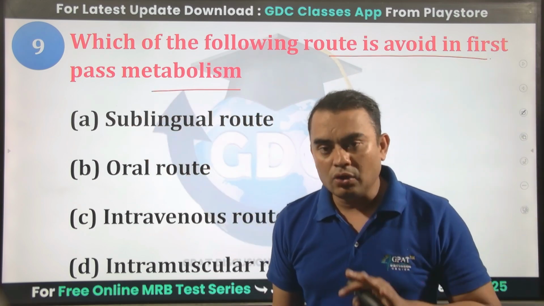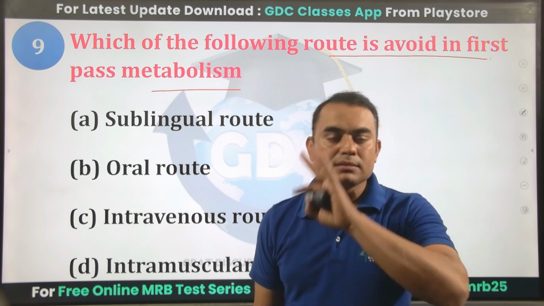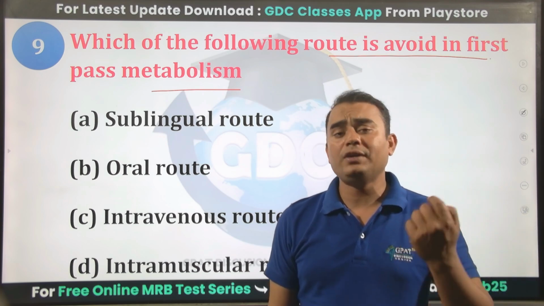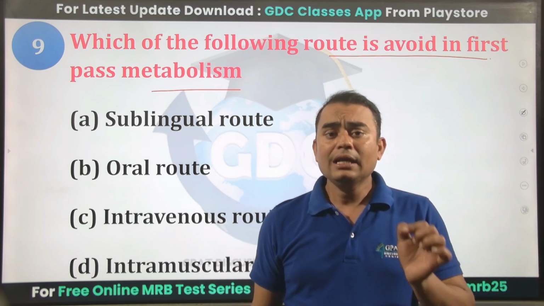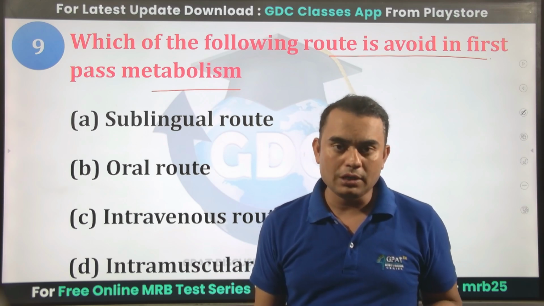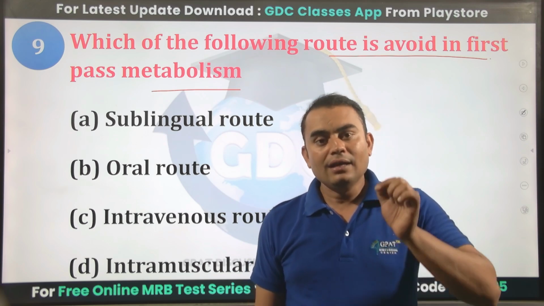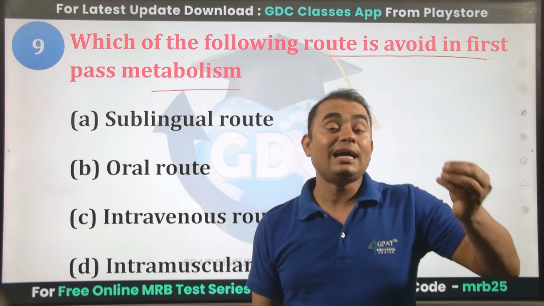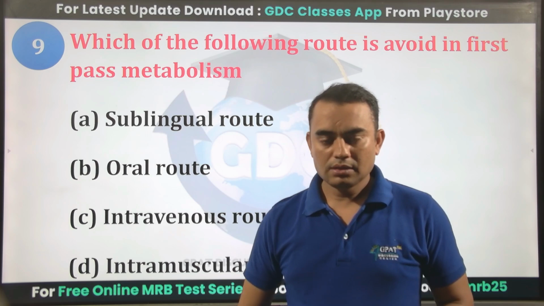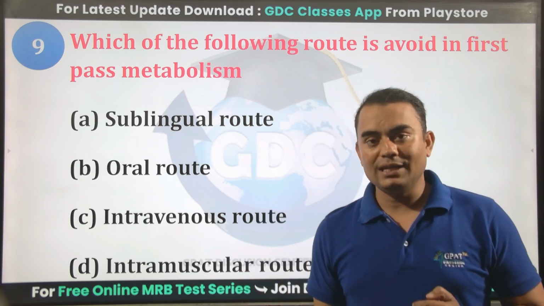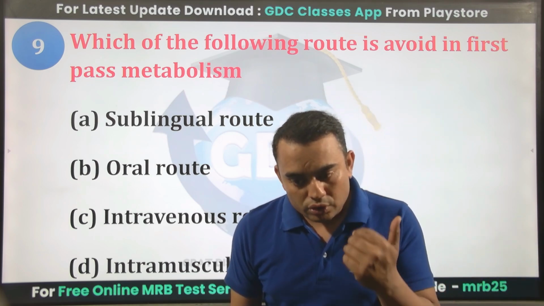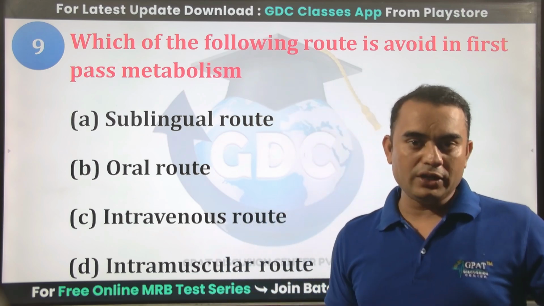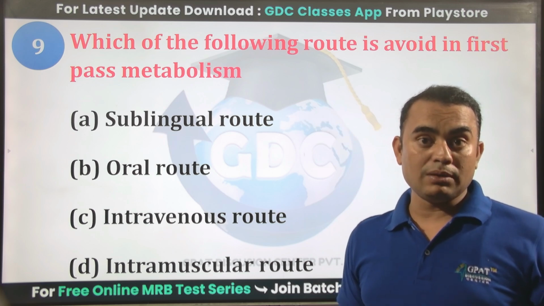As we know, in the oral route, we find the maximum first pass metabolism is there. Why? Because through the oral route, when the drug is absorbed either from the stomach or from the intestine, it first enters into the hepatic portal vein. The hepatic portal vein carries the drug to the liver, where some amount of the drug gets metabolized, and after that it reaches the systemic circulation. So the oral route we cannot prefer. For first pass metabolism, the oral route is fully contraindicated because maximum first pass metabolism is there.